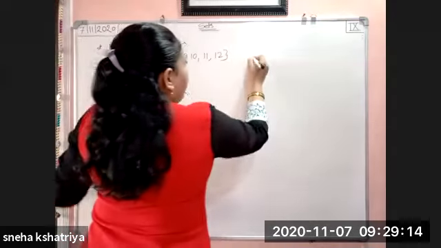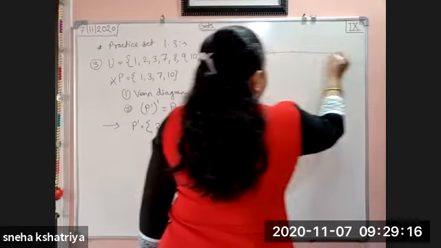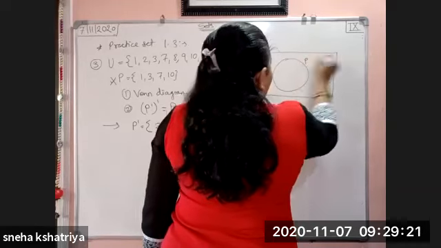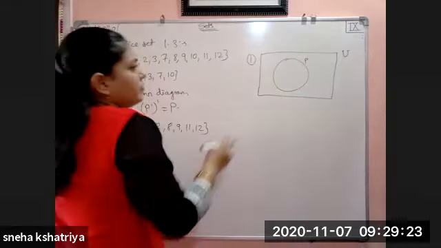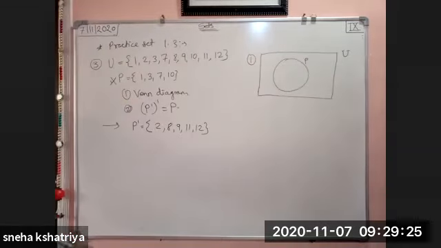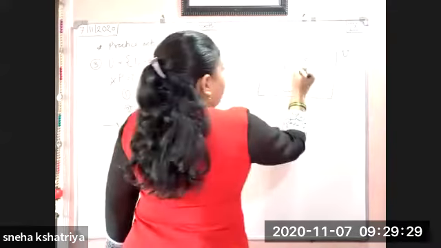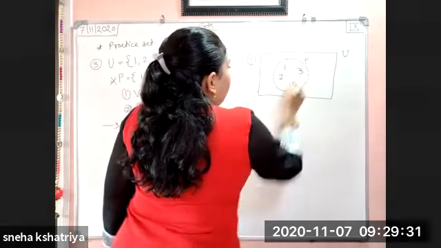Now first we will draw the Venn diagram. So this is your universal set U. This is your P. What are the elements of P? 1, 3, 7 and 10. So write down here 1, 3, 7 and 10. Okay.